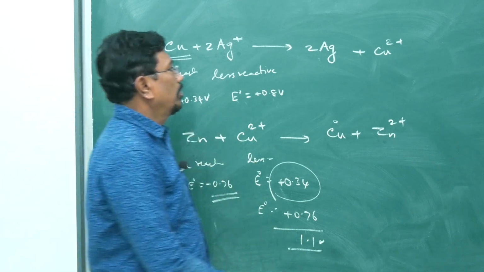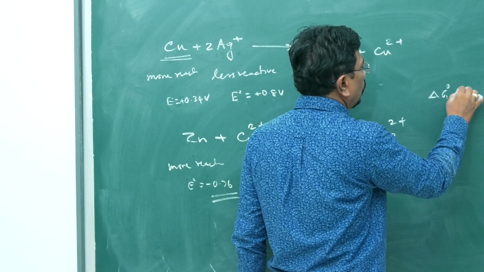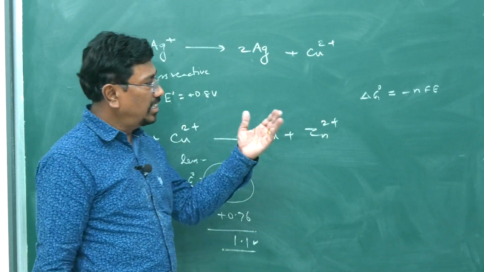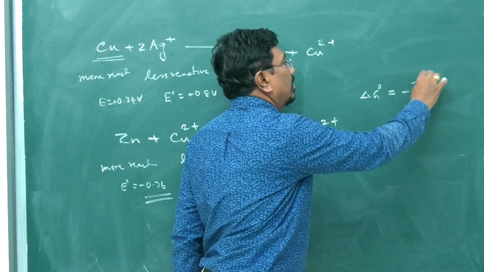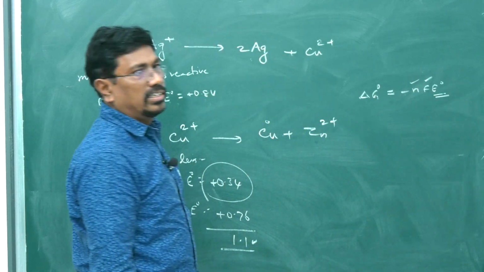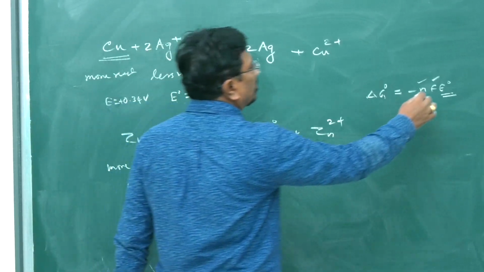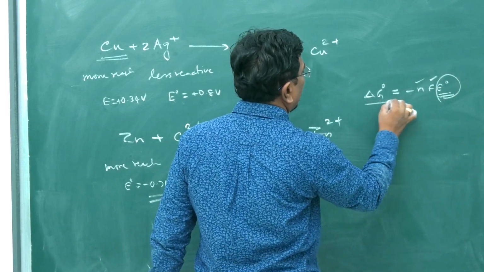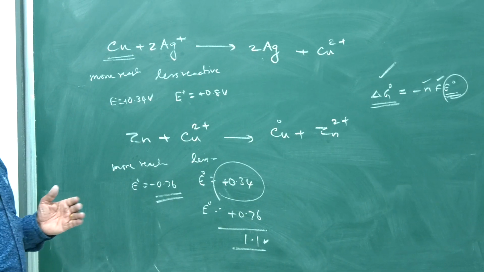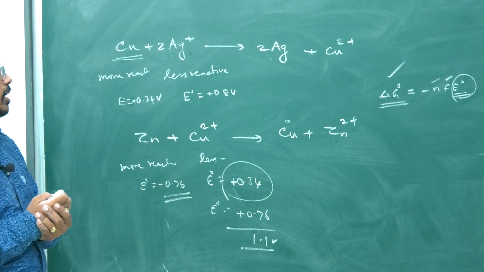This is how the thermodynamic principle, the electrochemical principle, goes. Delta G naught is equal to minus nFE naught: the number of electrons involved in the reaction multiplied by Faraday and the EMF or electrode potential for the coupled reaction. If it is positive, definitely delta G will be negative and the reaction will be feasible. So for those metals which cannot be reduced by thermodynamic factors, we can go in for the electrochemical principle.